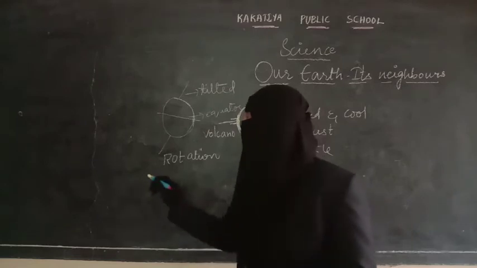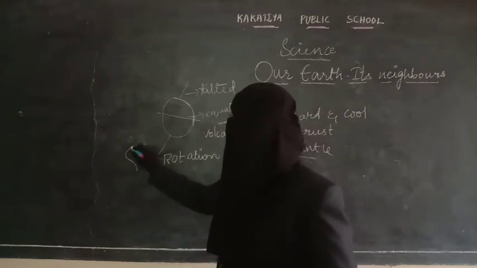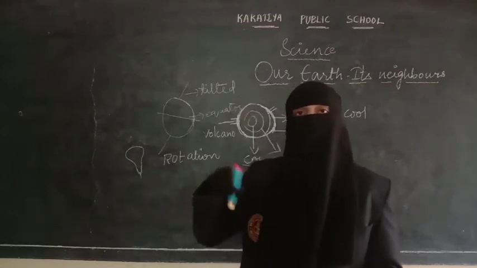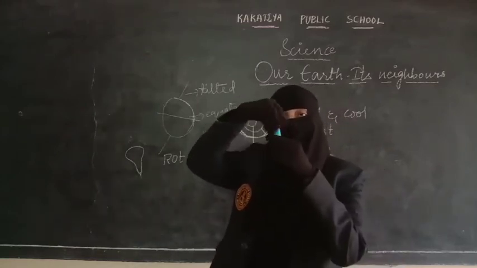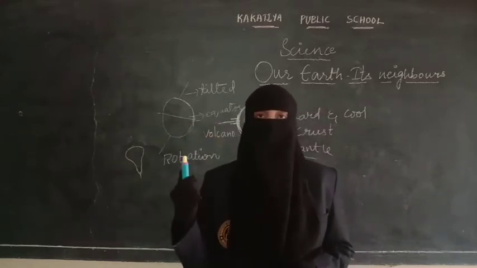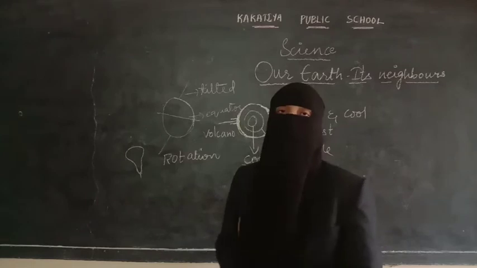Have you ever seen a top? Small kids will be playing with that. So how it will be rotating? On its own axis, it will rotate like this, like this, like this. That is how earth will also rotate on its own axis. And this movement is called as rotation.